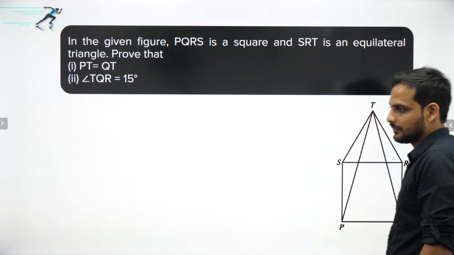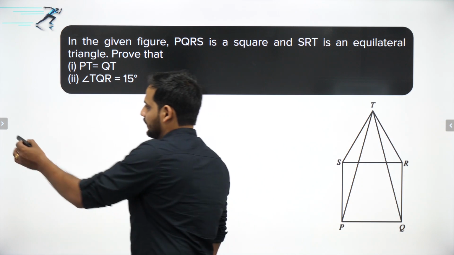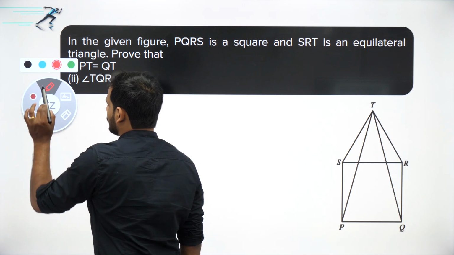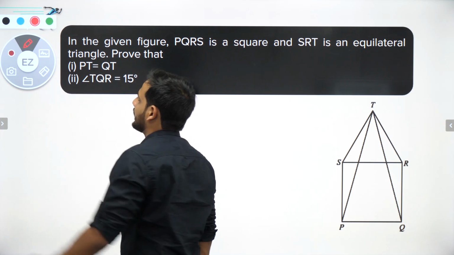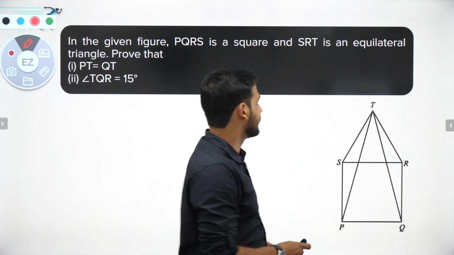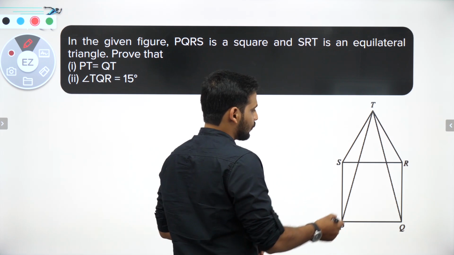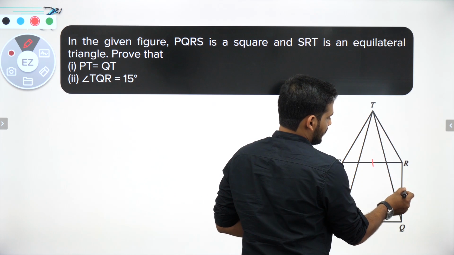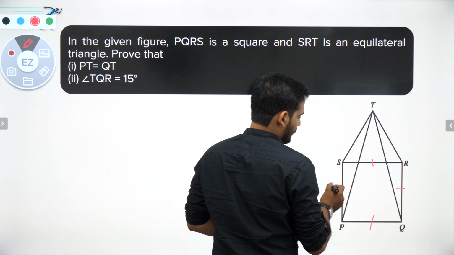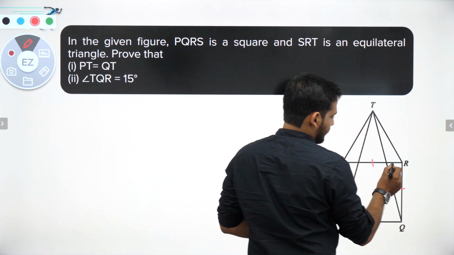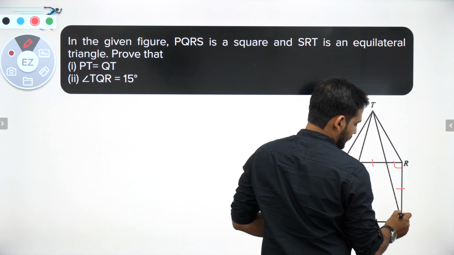Okay, first thing, whatever they are giving in the diagram, whatever things you know, just show it in the diagram. The question becomes quite easy. I know that PQRS is a square, that means all the sides are equal and all these angles are 90 degree.